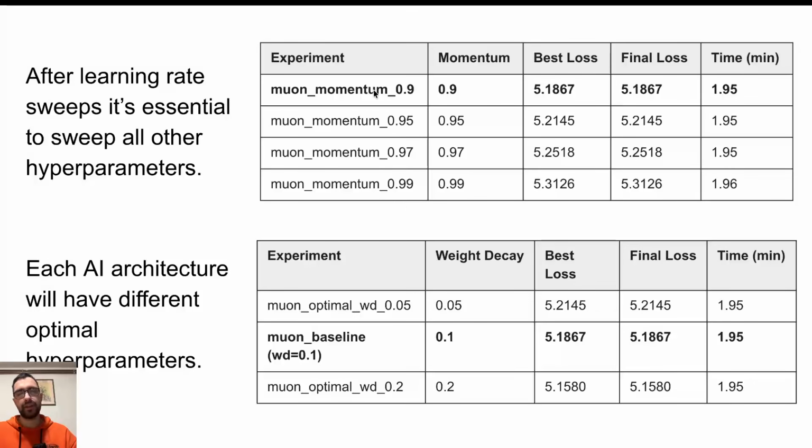This is an example of the second experiment, where I searched for other best hyperparameters besides the learning rate. There were many different hyperparameters to search. These are 2 examples, and these are the results. For example, Muon momentum 0.9 proved to be best.